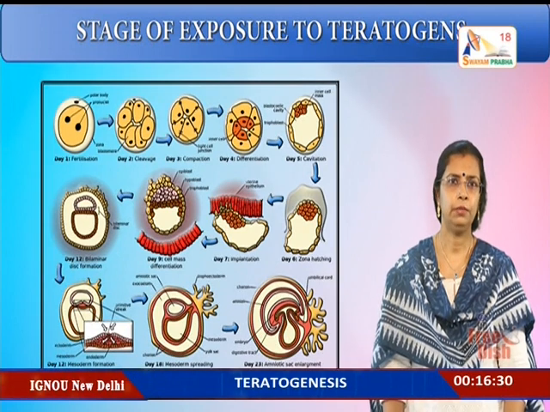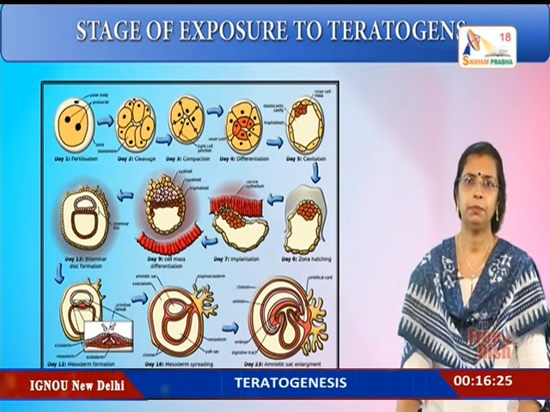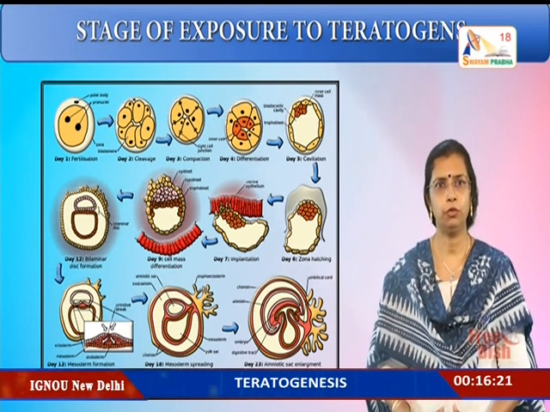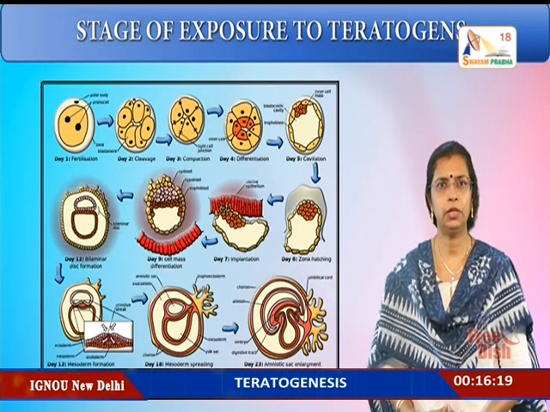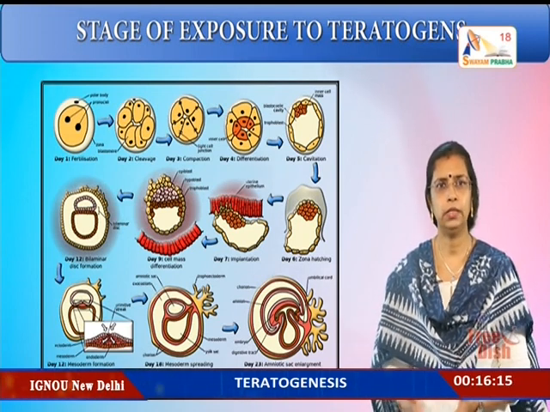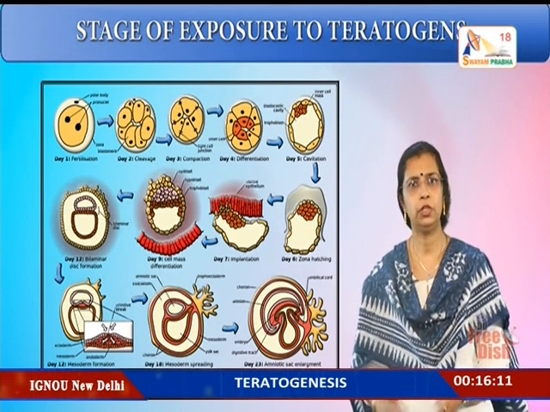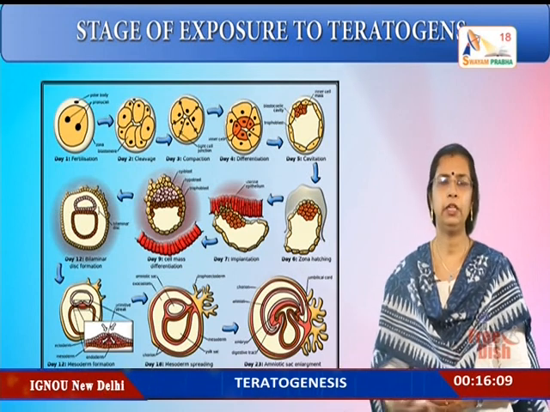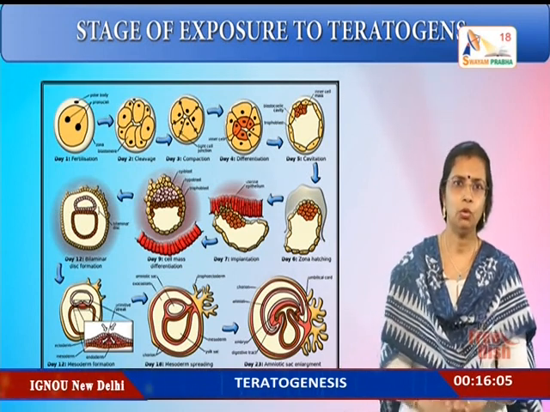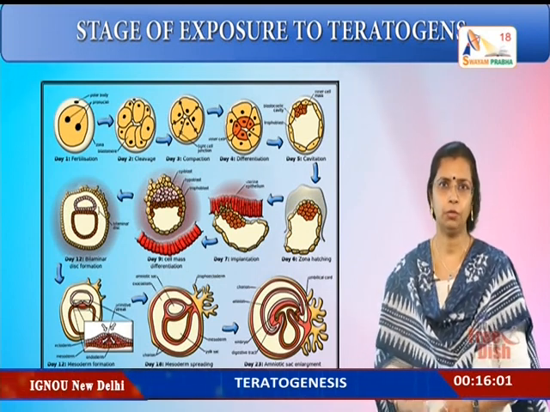Here you see from day 1 to the last day, in this figure given up to day 15, the different forms from fertilization, then cleavage, then differentiation and so on, up to organ formation, from pre-implantation, implantation and then finally to embryogenesis and the organ formation stage. There are so many stages occurring in the life cycle and the development of a fetus.